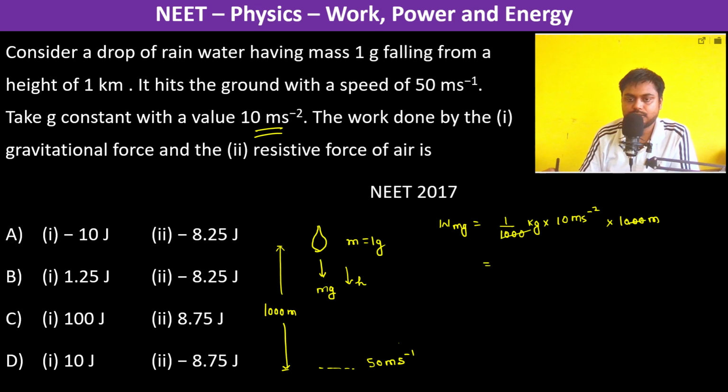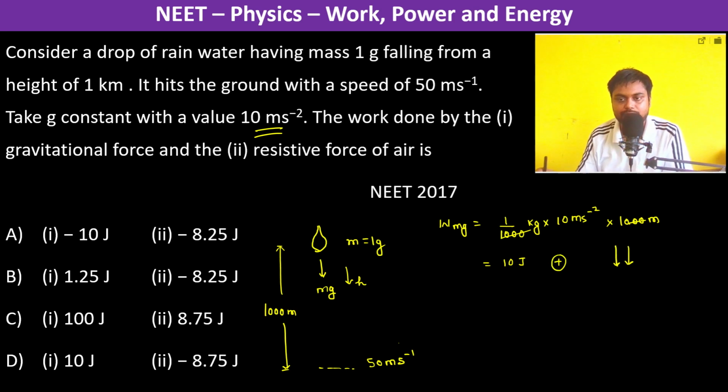So this is equal to 10 joule, and of course it's going to be positive because force and displacement both are in the same direction. So therefore theta is equal to 0 degree, and cos 0 is equal to 1, which is positive. So therefore it's going to be 10 joule.